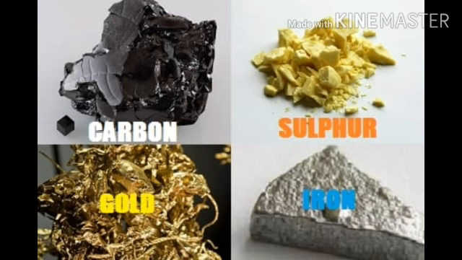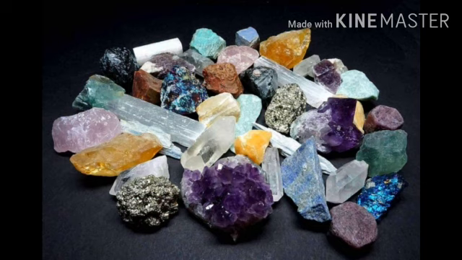And the main source of all these metals and non-metals is the earth itself. We obtain all these minerals from the earth. Those minerals from which metals can be extracted conveniently and profitably are called ores. We call them ores.